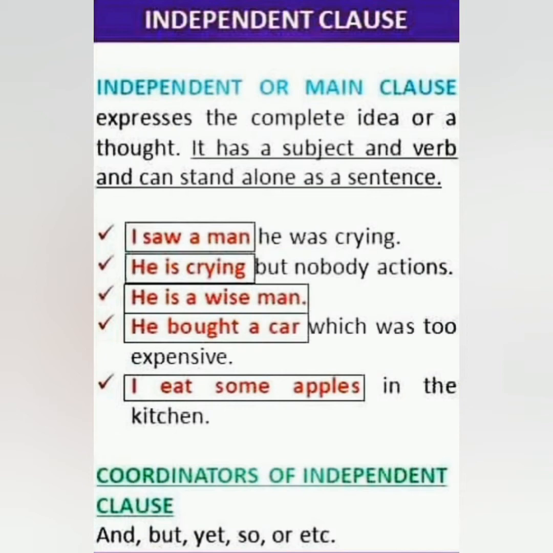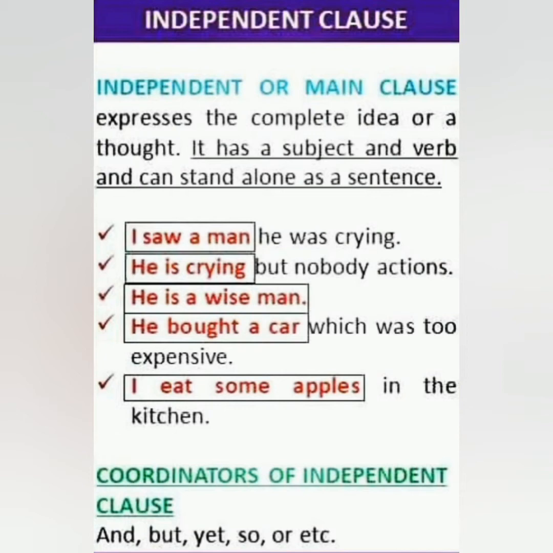Next sentence, he is a wise man. Here there is a subject, verb and a complement. He is a wise man gives complete meaning. So it is the main clause. He bought a car which was too expensive. He bought a car gives complete sense. So that is main clause. Which was too expensive, there is no meaning. So that is called a subordinate clause.